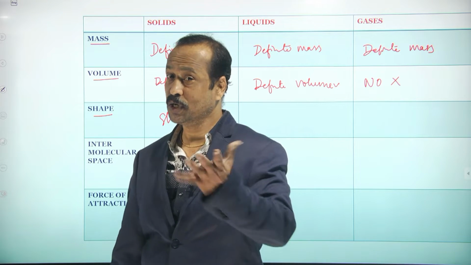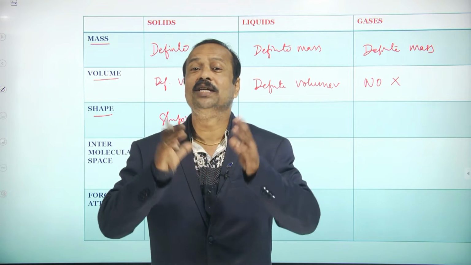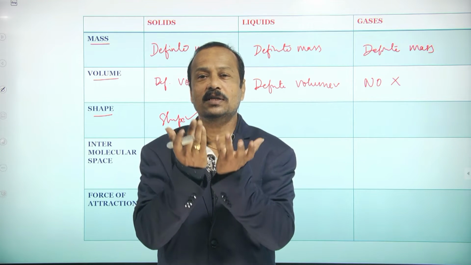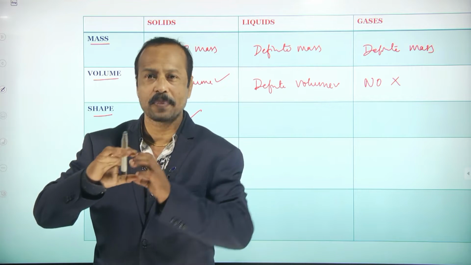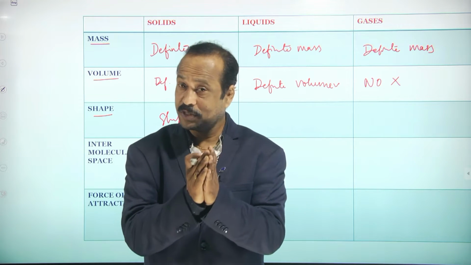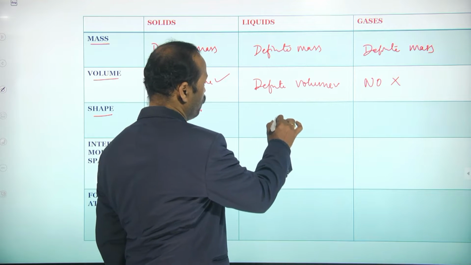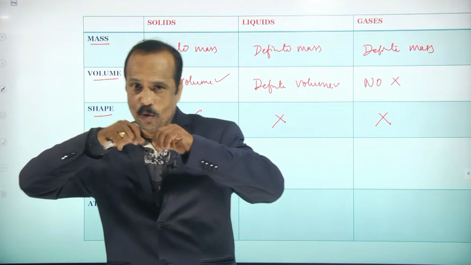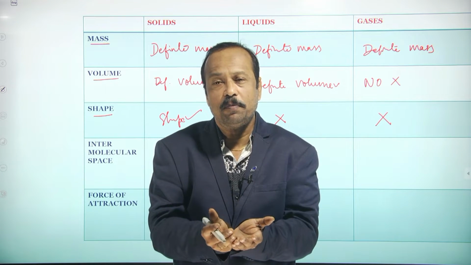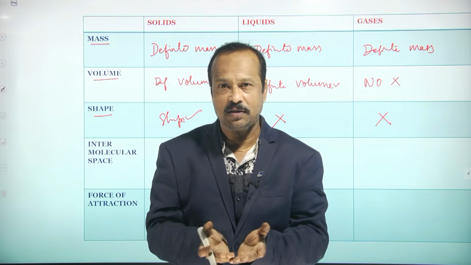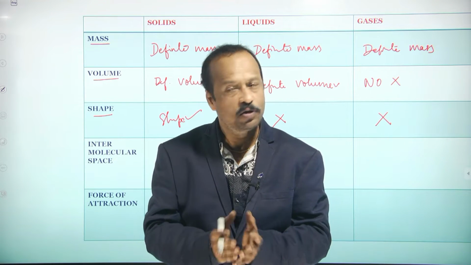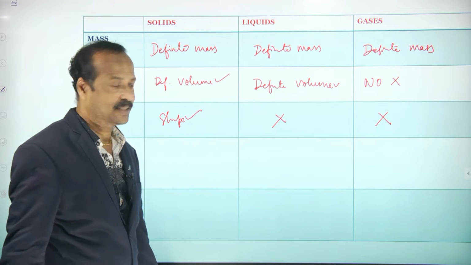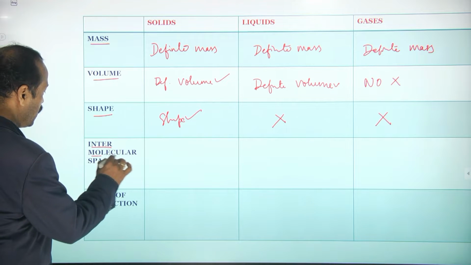But what about the liquids? No. Liquids acquire the shape of the container. If you pour liquid in a glass, it acquires the shape of the glass. If you pour it in a pot, it acquires the shape of the pot, right? So, there is no particular shape for liquids, and gases also. If you blow air in a balloon, the gas is in the shape of the balloon. If you blow air in a box, it is in the shape of the box. So, there is no particular shape for liquids and gases. Clear, students?